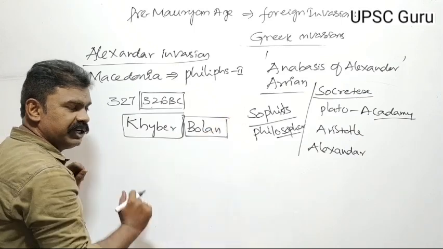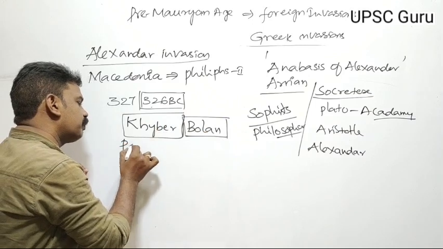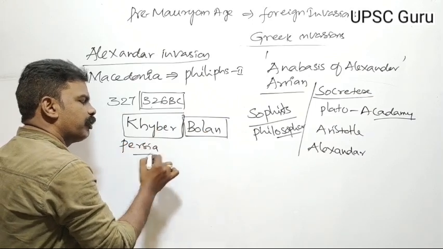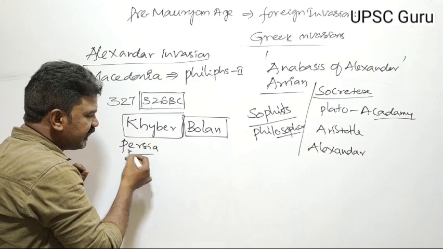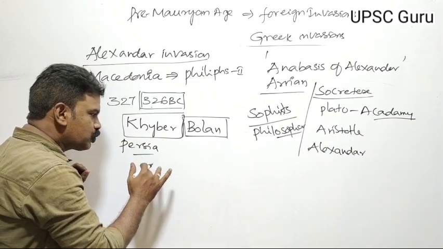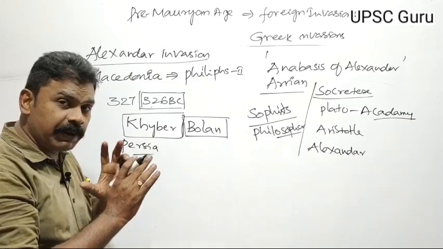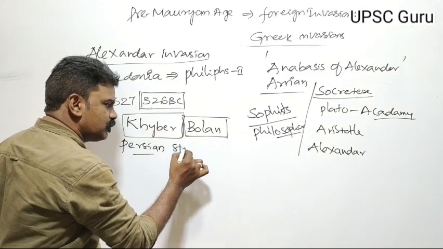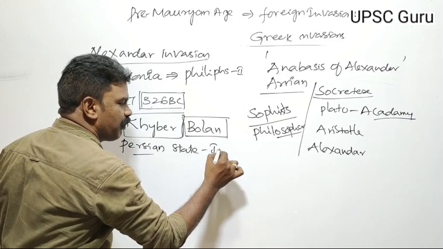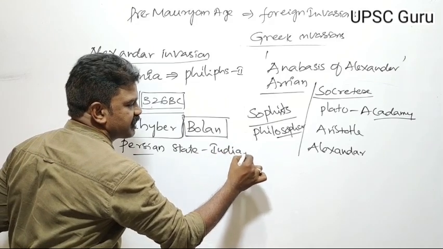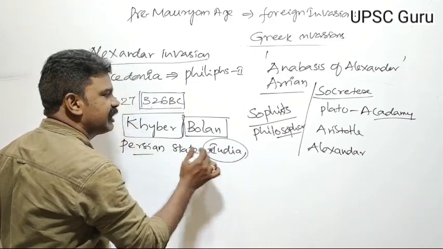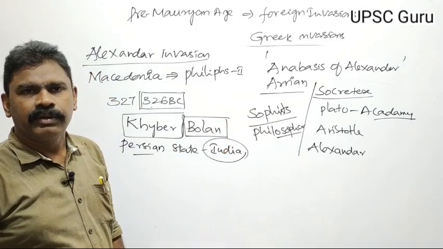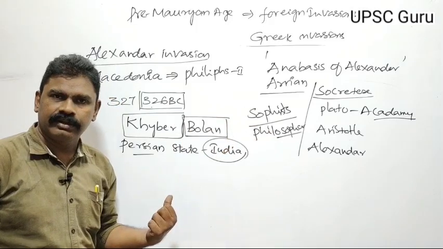Why did he come to India? Actually, he had occupied Persia. After the annexation of Persia, he wanted to complete the annexation of India. A Persian state was there in India. For the cause of the Persian state in India, Alexander came to India.